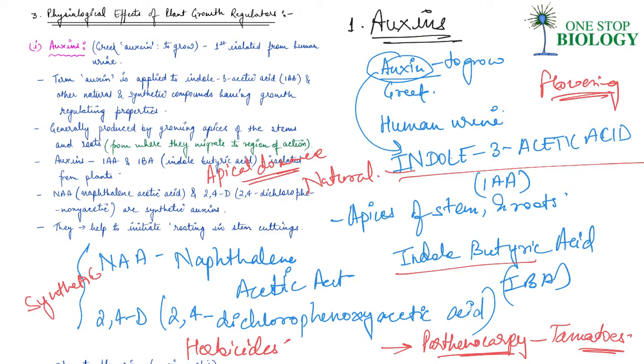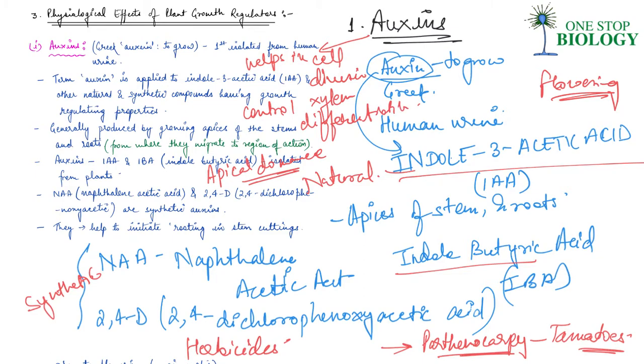And last thing is, auxin controls xylem differentiation and it helps in cell division. So this helps in cell division and it controls differentiation of xylem cells, xylem differentiation. So this is all about auxins, guys.